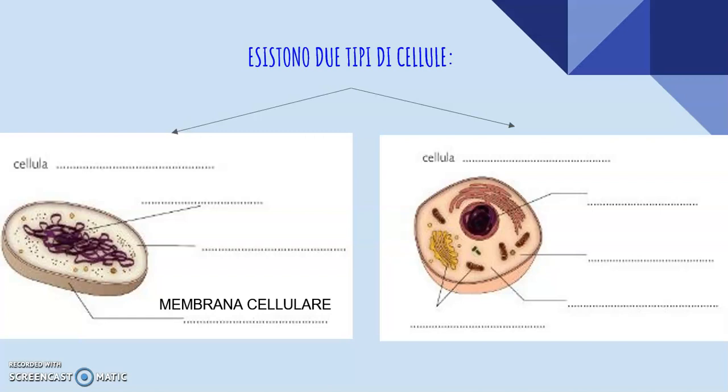In these cells we find an external cell membrane, and it encloses a gelatinous substance, the cytoplasm, formed by water, organic substances, and mineral salts.